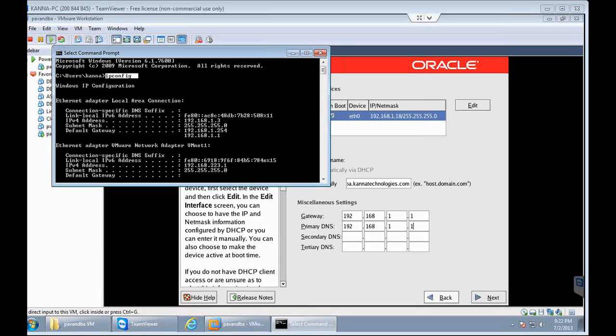You can go for 114, 115 or 114, 120, whatever, it could be any number. Yeah, we need to change only the last number with our choice. You can take any choice for the last number, but the first three numbers should compulsorily be the same.